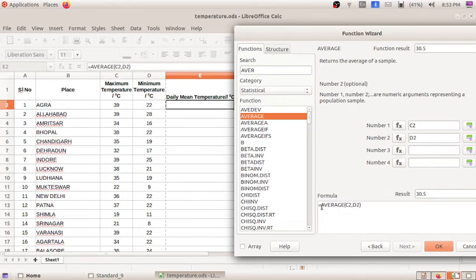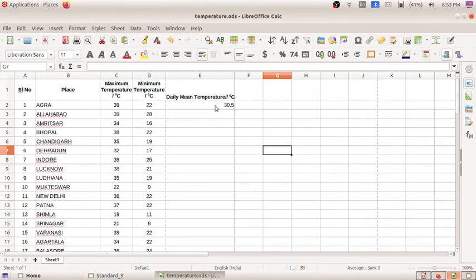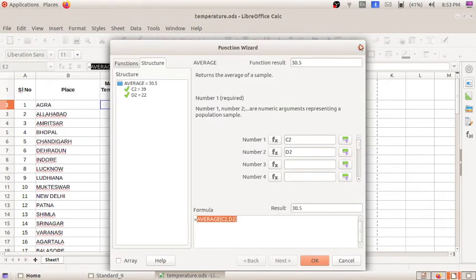Here you can see the average of C2, D2. We are directly applying the function. When we click on OK, you will get the answer like this. This is another method, and we can also take this function from the Insert menu.